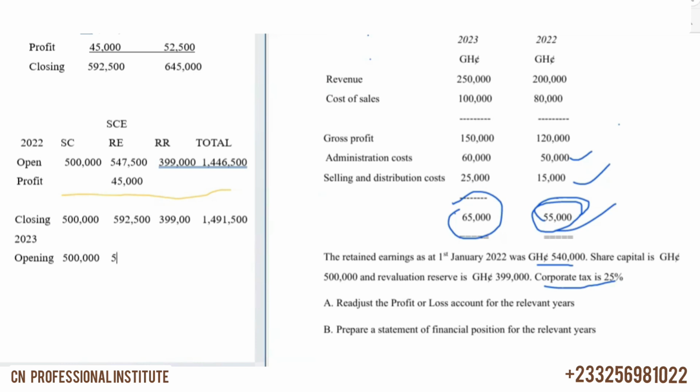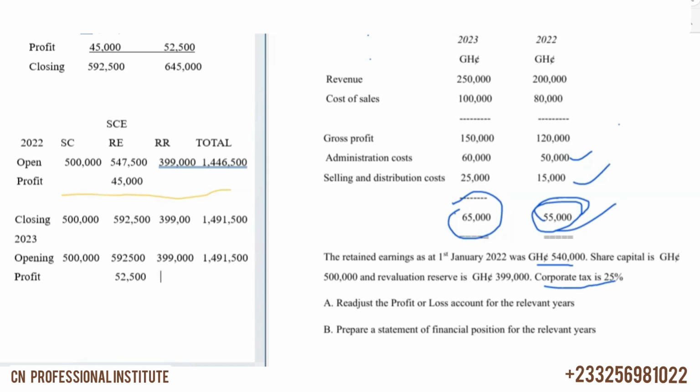Then here, the same thing, the opening will be 592,500. And then the revaluation reserve is the same, 399,000. And then the total is still the same, 1,491,500. Then profit for the year will not affect anything here. It will come to retained earnings. And that one for 2023 is 52,500, our profit.